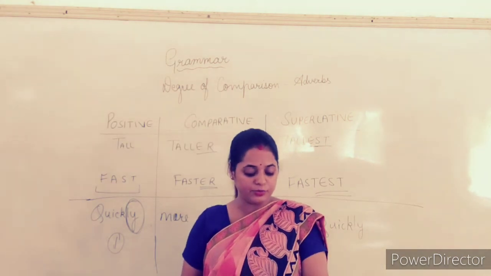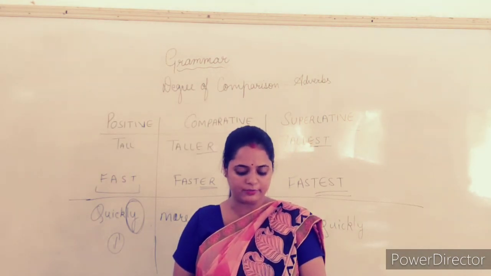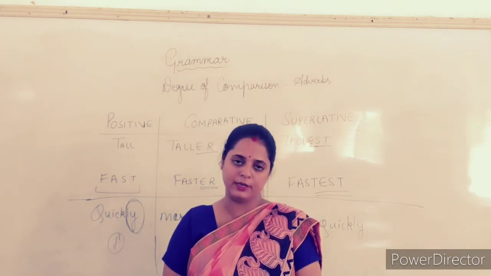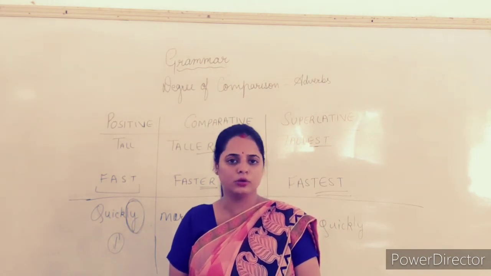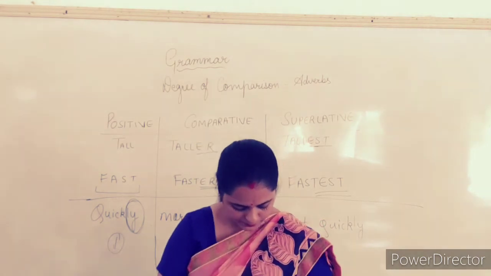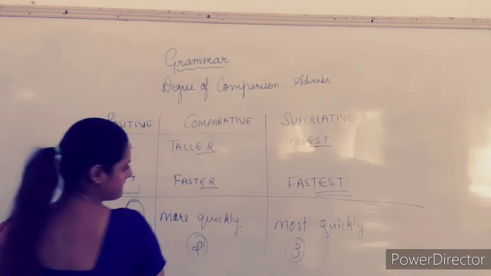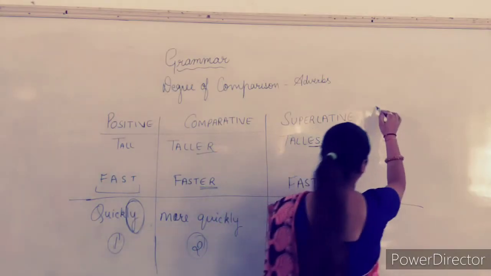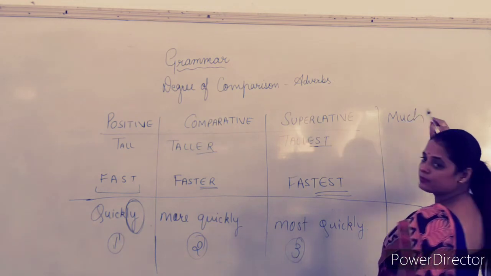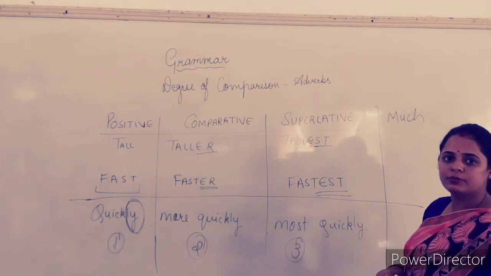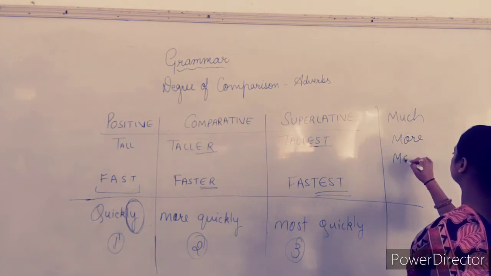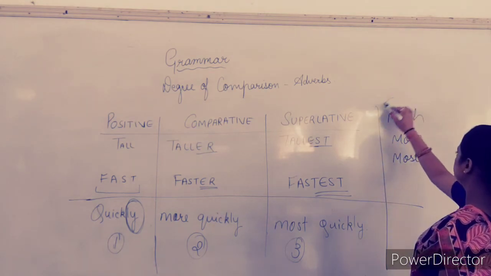Now see, how are we doing this? Some of the adverbs do not follow any of the rules that we have discussed to form their comparative and superlative degree. So, they do not follow any rule. For example, here I write much. This word, much, more, and most. See this.